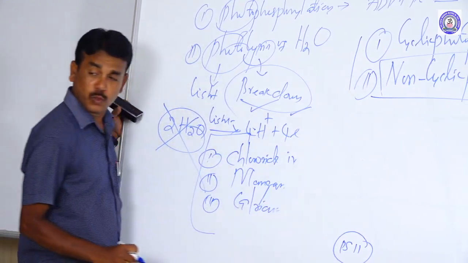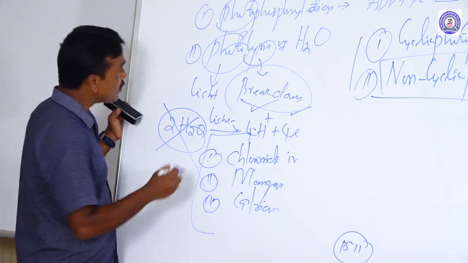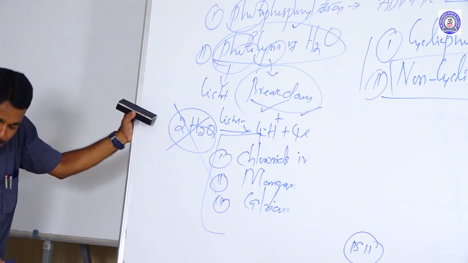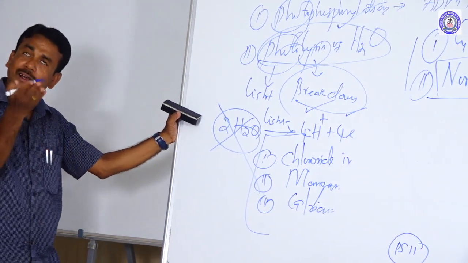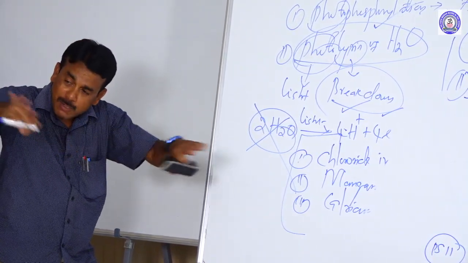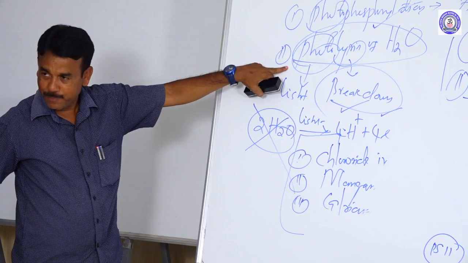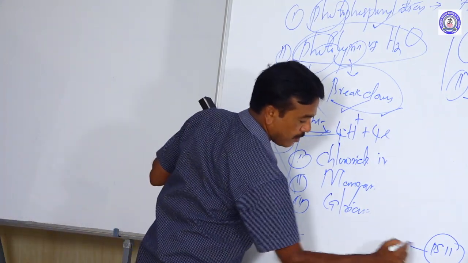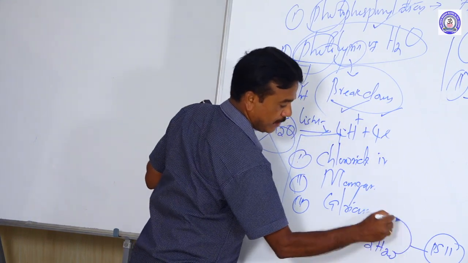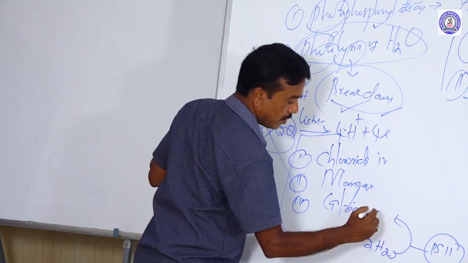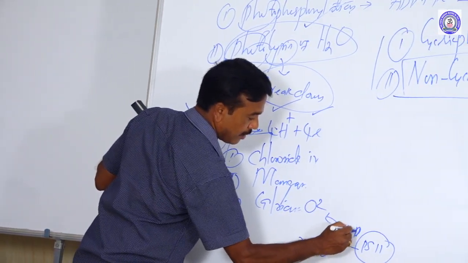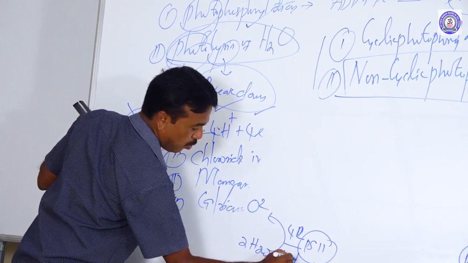Photosystem 2 gets the electron and proton from what is commonly called photolysis of water. Because every branch takes up water, in the presence of sunlight the water molecules break down. This is called photolysis of water. So look here: two molecules of water break down, releasing oxygen, releasing electron, releasing proton.